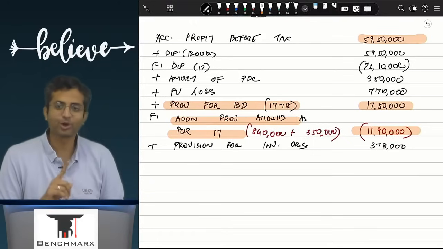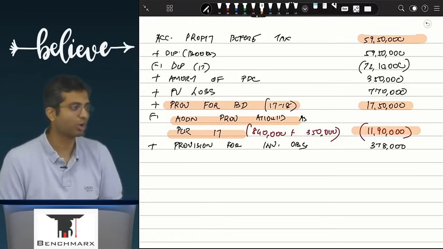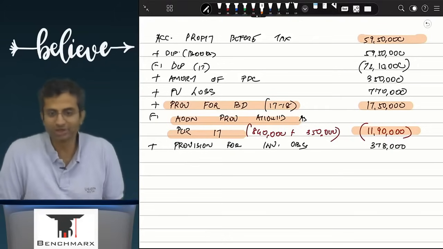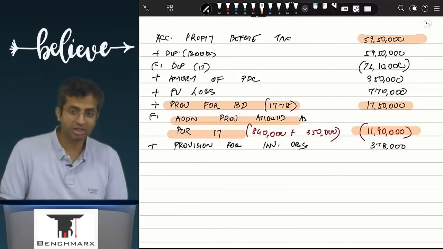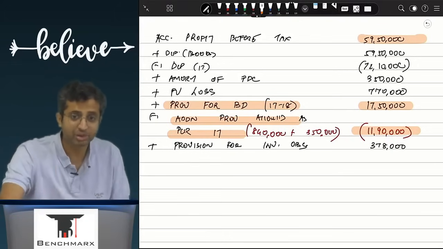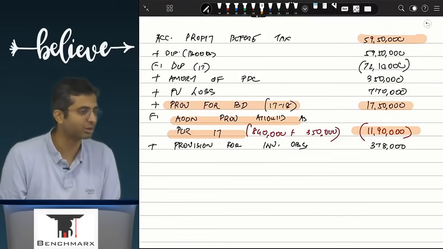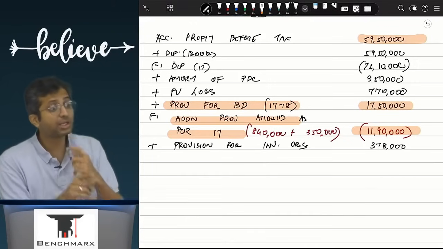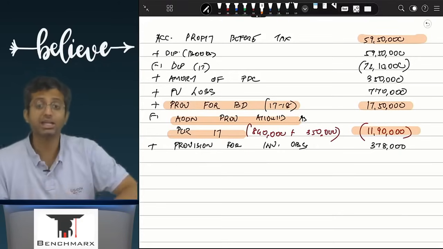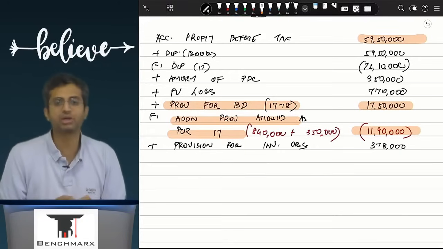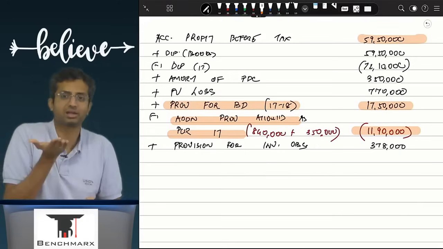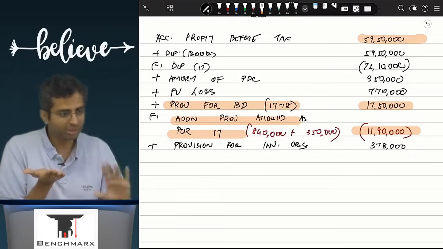It has not gone in the P&L. It should not go in the P&L. It has not gone in the taxable profit calculation. Well, it should not go in the taxable profit calculation. अच्छा, अगर ये P&L में गया होता and it was not taxable, then you would have reduced it. You would have said मेरा P&L higher है, but it is not taxable, reduce it.